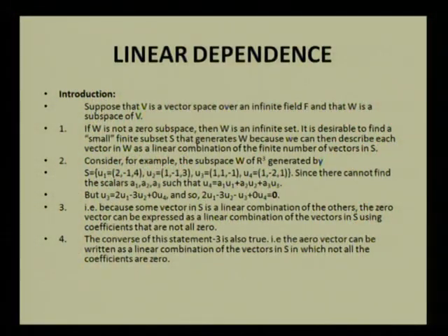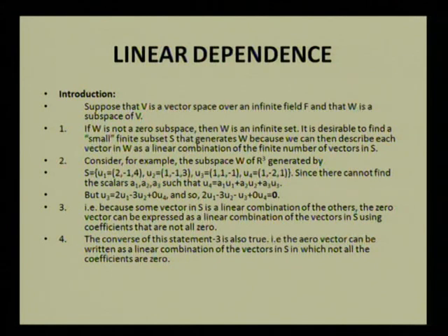But u3 can always be represented as a linear combination of u1, u2, and u4. Moreover, I have to say it can be represented as u3 equal to 2u1 minus 3u2 plus 0 u4. So we can always write 2u1 minus 3u2 minus u3 plus 0 times u4 equal to the zero vector. It means that the zero vector is a linear combination of the vectors u1, u2, u3, u4.